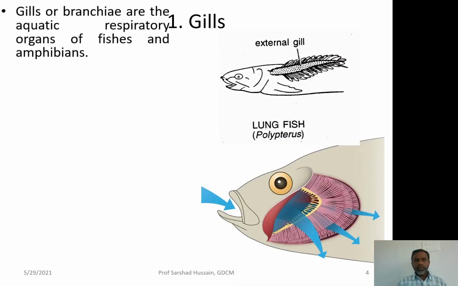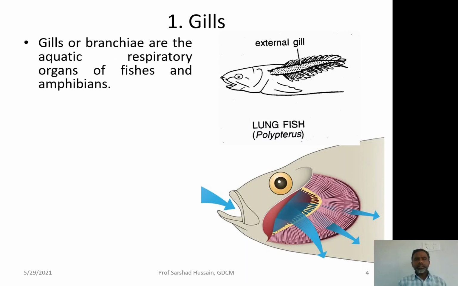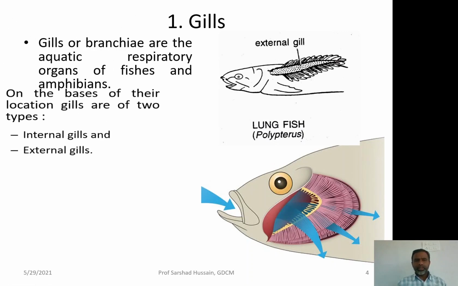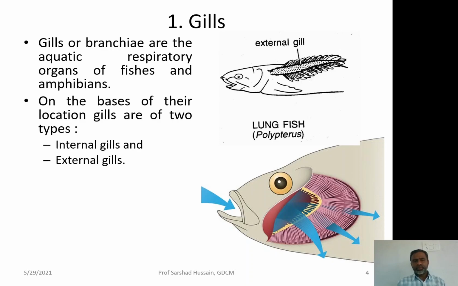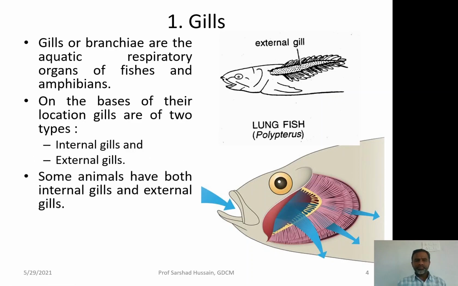Let us look at the gills now. Gills are also called branchiae. They are the aquatic respiratory organs of fishes and amphibians. Gills may be of two types. They may be present within the body, called internal gills, or outside the body, called external gills. Some animals have both external as well as internal gills.